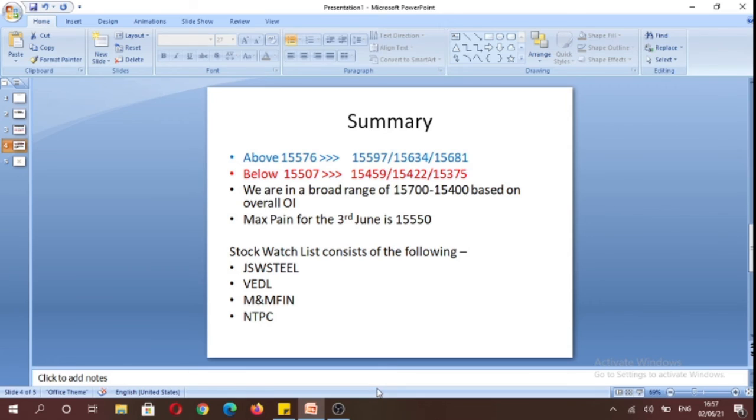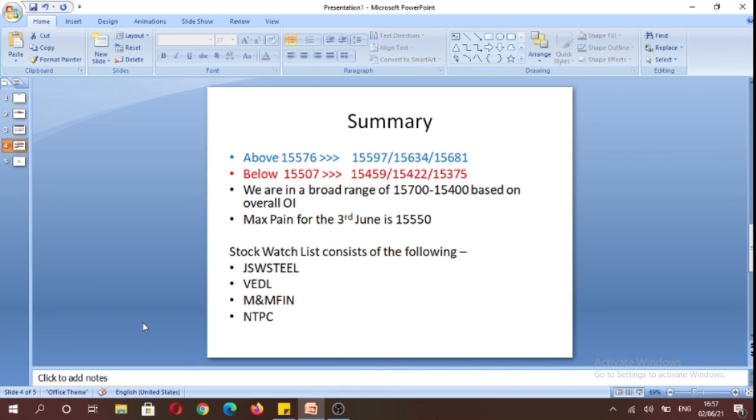Finally, I'd like to summarize that tomorrow above 15,576, we can trade towards 15,681 levels, and below 15,507 levels, we can potentially trade towards 15,422 levels. And broadly speaking, we're in a range of 15,700 to 15,400 based on the overall open interest data. And the max pain level for expiry tomorrow is at 15,550. So if market was to expire at 15,550 level, in that scenario, option writers would be making profits, and option buyers would be suffering losses, as a large percentage of options expire worthless on expiry day.